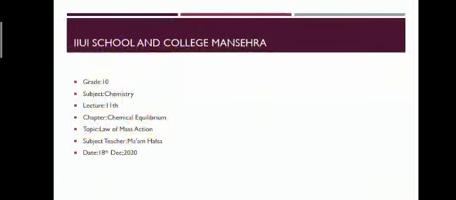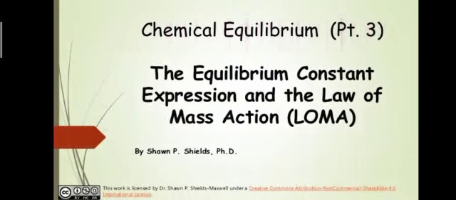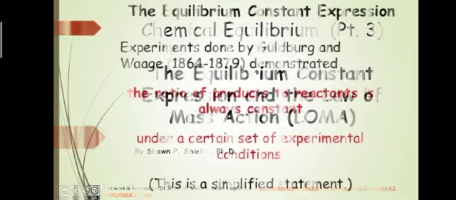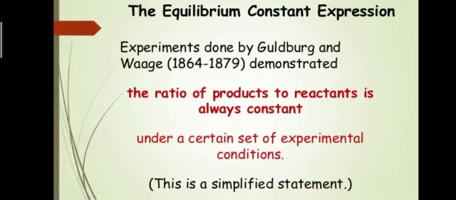Today is the 11th lecture of grade 10th. The chapter name is Chemical Equilibrium and the topic name is Law of Mass Action. The first question is, what is the law of mass action? The experiments done by Guldberg and Waage from 1864 to 1879 demonstrated this law, which states that the ratio of products to reactants is always constant.